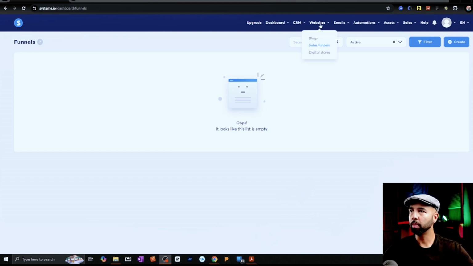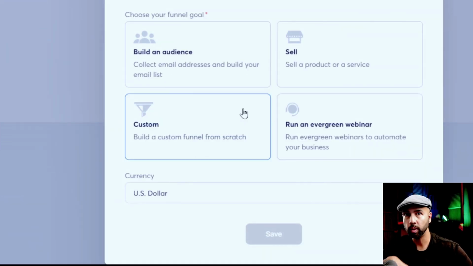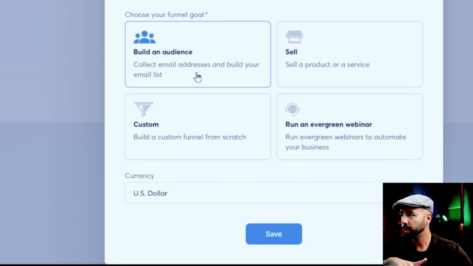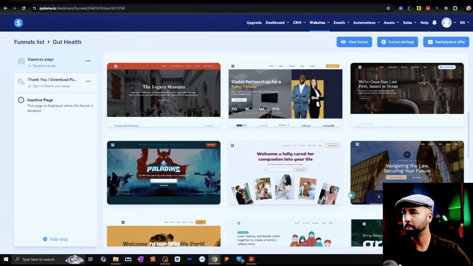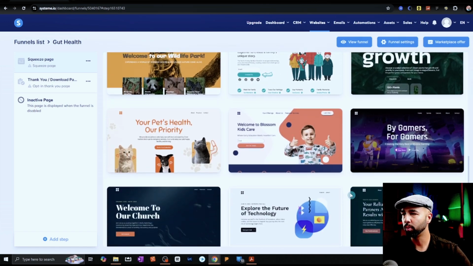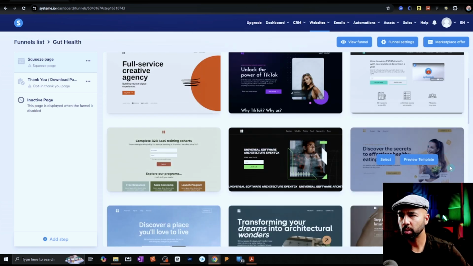Once you sign up, come up to Sales Funnels. When I hit create, the first thing I have to do is name the funnel, and I'll call it Gut Health, just so it's really clear what I'm talking about. Build an audience and then save. Go in there to edit further. And I'm going to continue looking for a really simple page that is just going to make it really easy for somebody to click to get that PDF. So this looks like it's going to be it, but let me just take a quick preview.